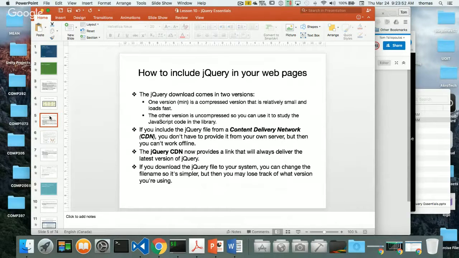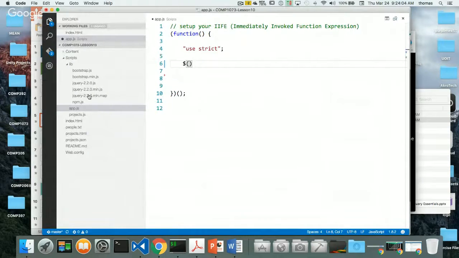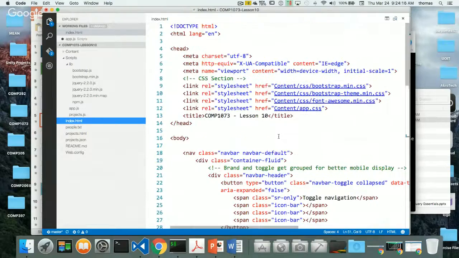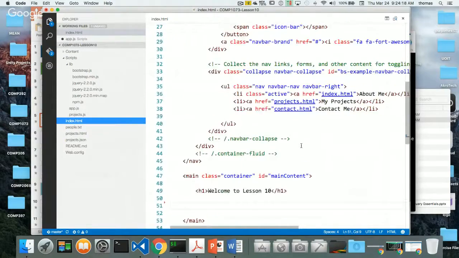So they talk about the jQuery download coming in two versions here, the minified version, which is compressed, and the other version, which is uncompressed. It doesn't matter to me. I typically use the minified version. Notice that if I go back to my code, to my index.html, think about your index.html. Whenever you make anything with JavaScript or any kind of scripting at all, think about your index.html or your main HTML pages as your manifest for your application.